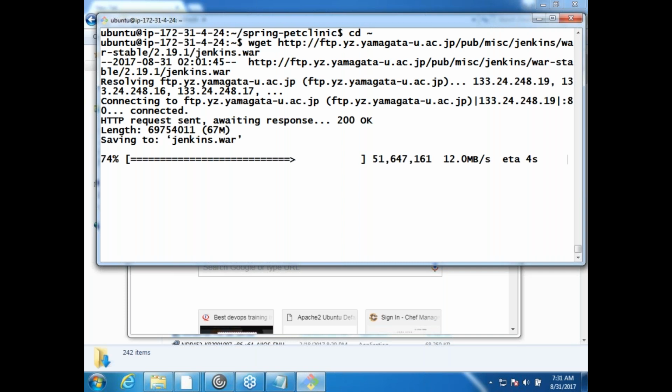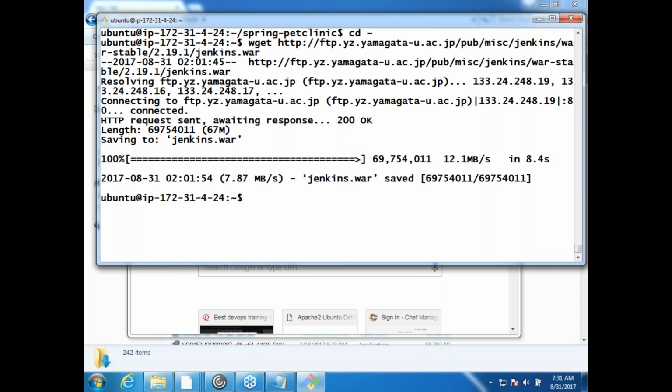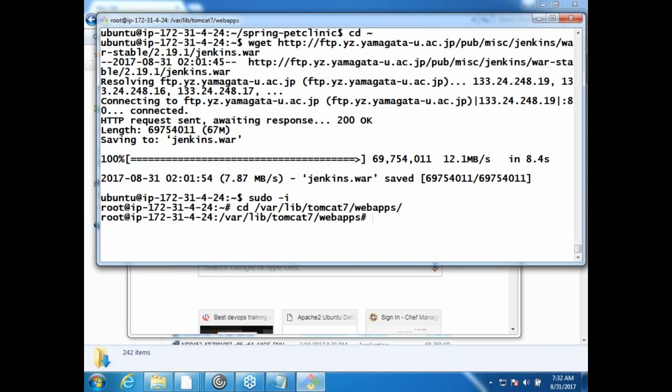Once this war is basically done, I would copy this war to Tomcat's webapps folder. If I'm not wrong, Tomcat's webapps folder will be in... Let me become root, I don't want to type sudo in every command. So cd /var/lib/tomcat7/webapps. Okay, I want to copy my war file over here.